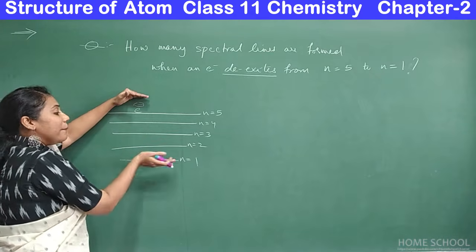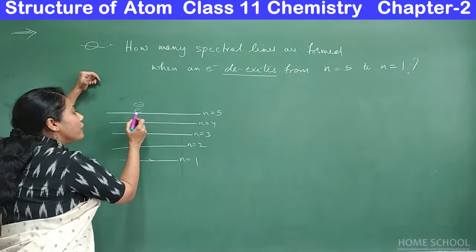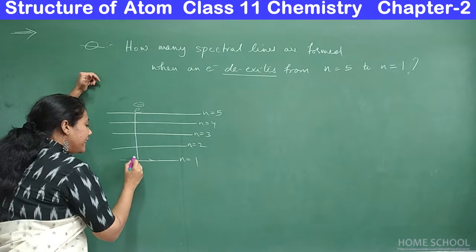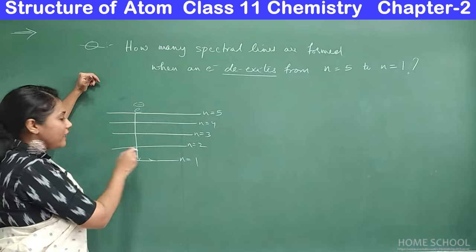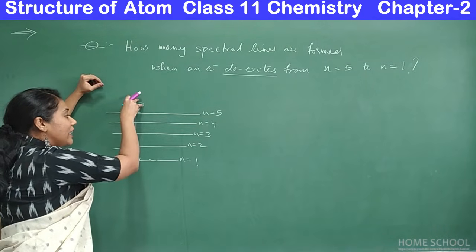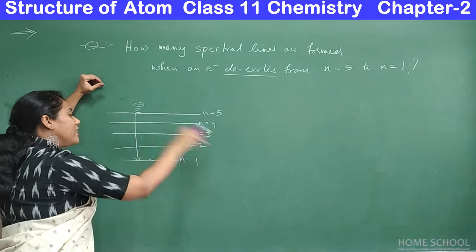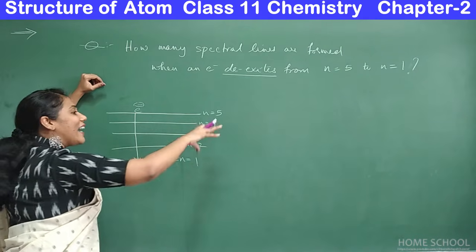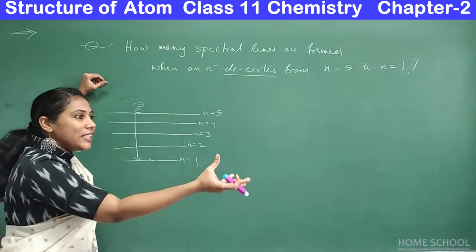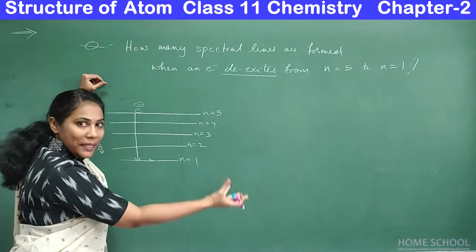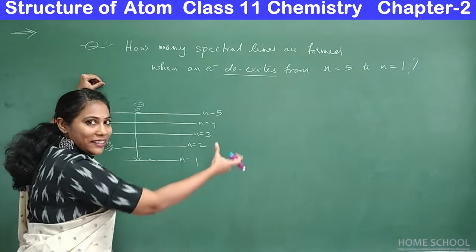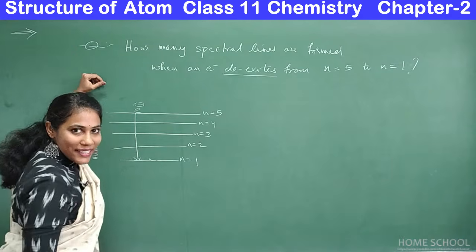It can come in various possible ways. The first way is that it can directly come to the first energy level. So when the electron directly comes to the first energy level, it emits a radiation, and that radiation belongs to the Lyman series. You get a spectral line that belongs to the Lyman series, right?